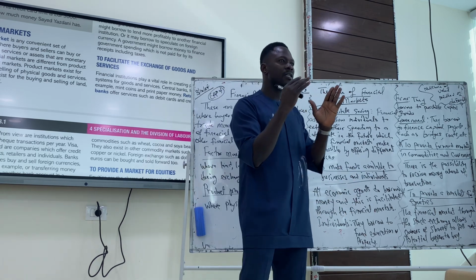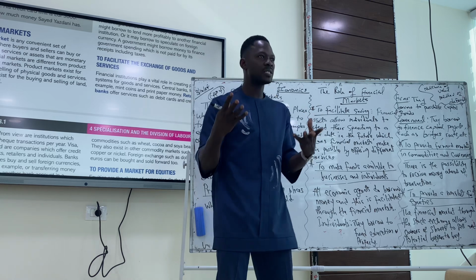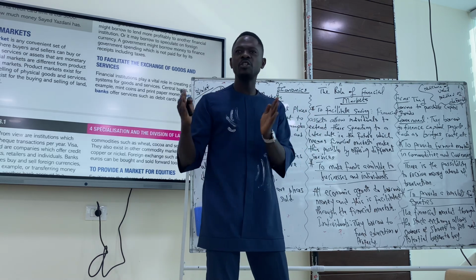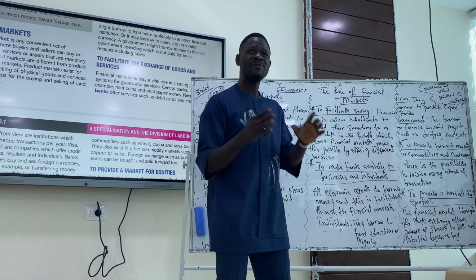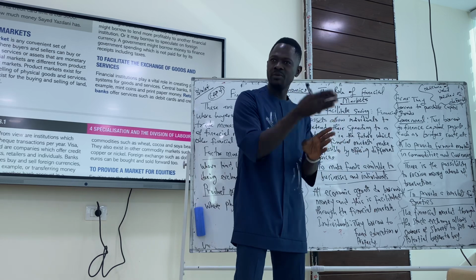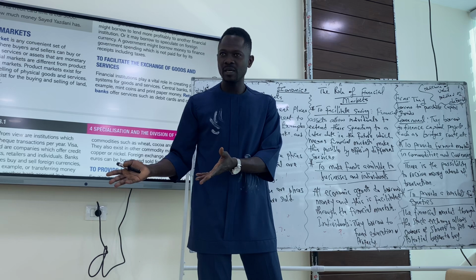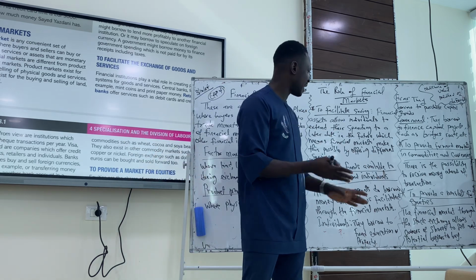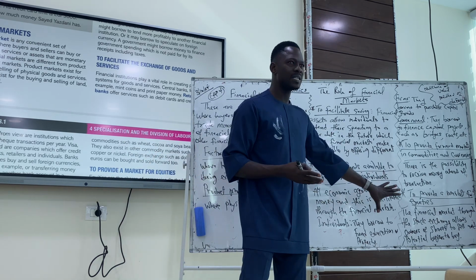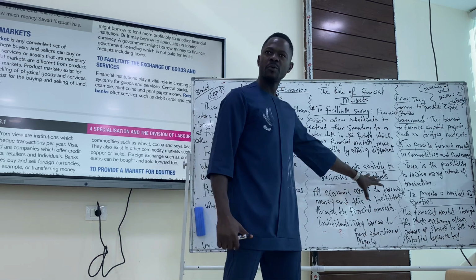I mean, there's finance, which is the disbursement of funds from a surplus unit, which is the bank, to a deficit unit, which is the individuals or businesses. They are the ones that need the money. The money is available with the bank, so they are able to give it to them. So that is what they do. Do we understand the second point? Do you understand the second point, please?